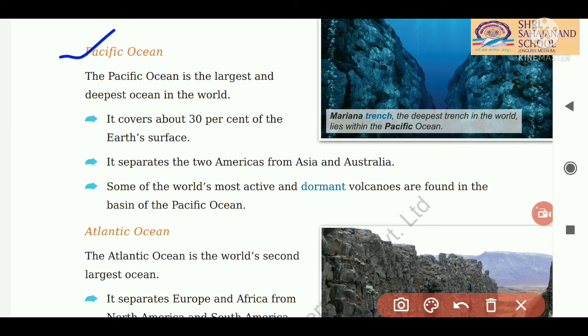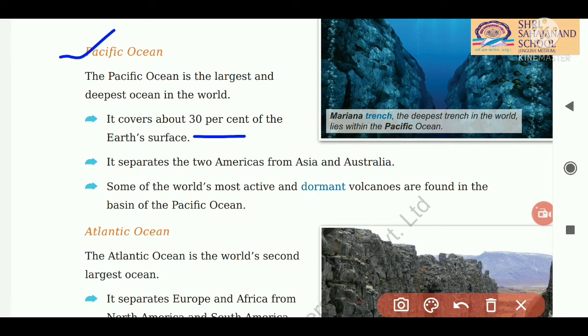You should know that the Pacific Ocean is the largest and deepest ocean in the world, and it covers about 30% of the Earth's surface. Students, how much percent does the Pacific Ocean cover? 30%. So 30% of the Earth's surface is covered by the Pacific Ocean.